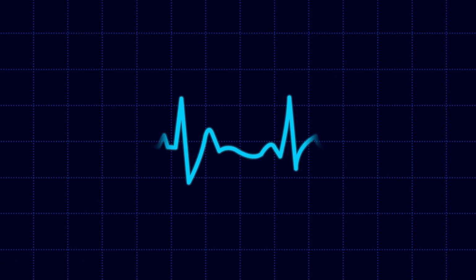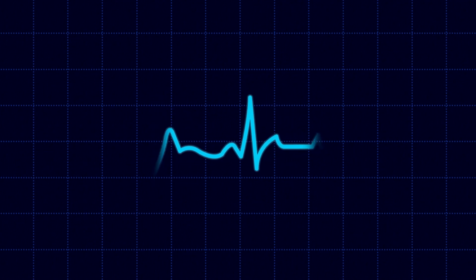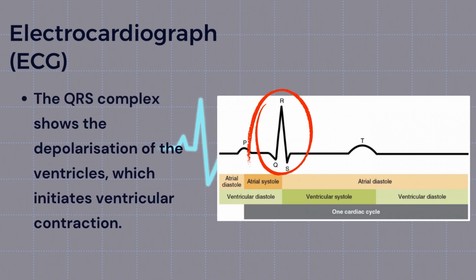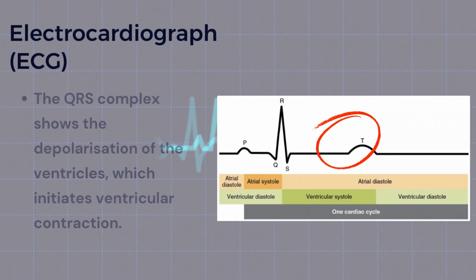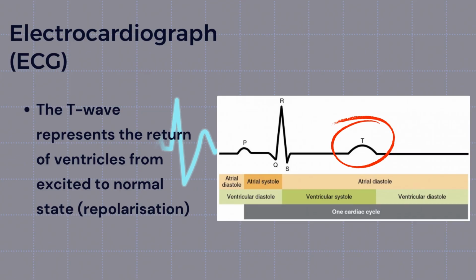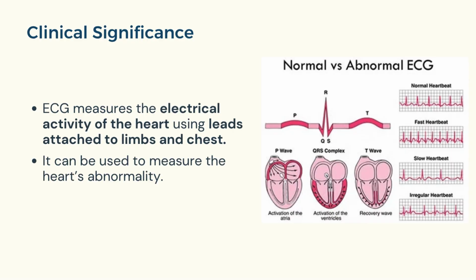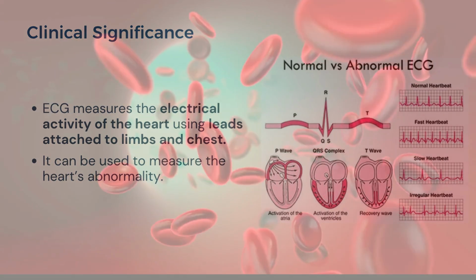Let's learn about the electrocardiograph or ECG. The P wave represents depolarization of the atria. The QRS complex represents depolarization of the ventricles, initiating contraction. The T wave represents ventricular repolarization. ECG measures the heart's electrical activity and helps detect abnormalities.